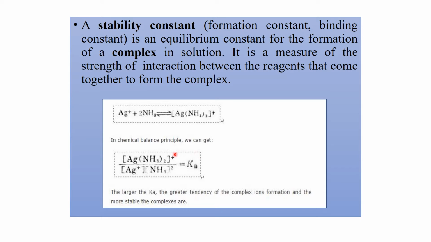That is, stability constant is an equilibrium constant for the formation of a complex in solution. It is a measure of the strength of interaction between the reagents that come together to form the complex.